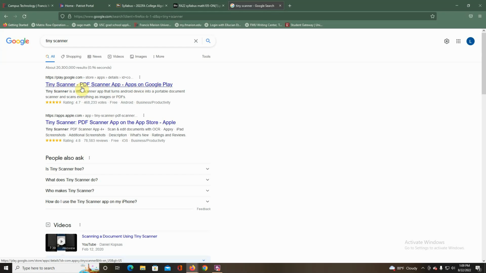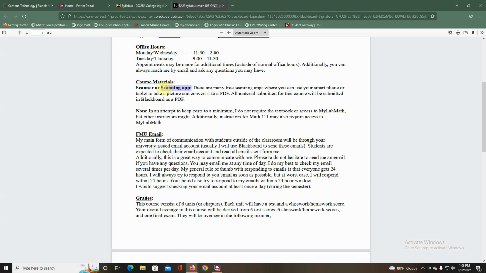If you need any help on this, send me an email or contact the help desk, and I'm sure they can help as well. But there are lots of apps. If you look up PDF scanner apps for your phone, you'll find many scanning apps.